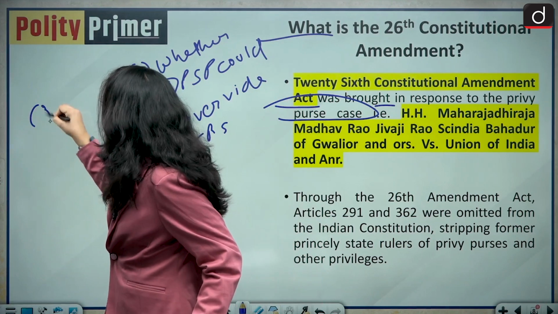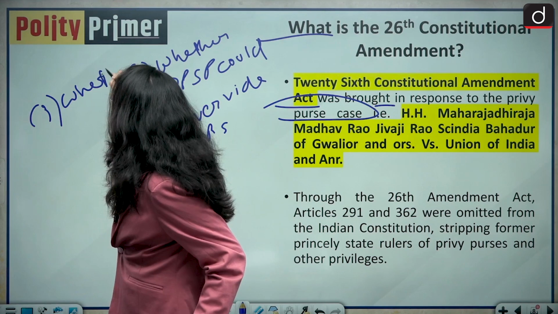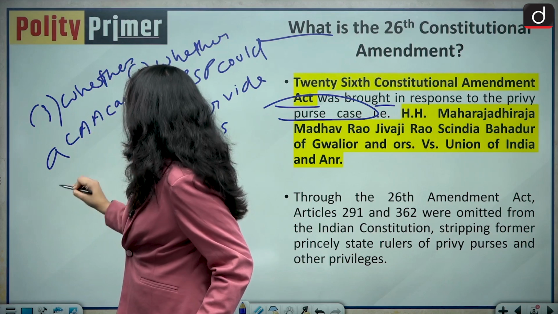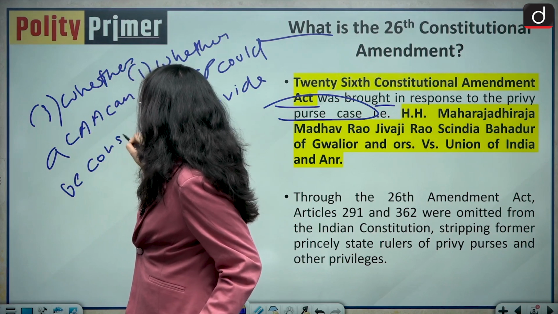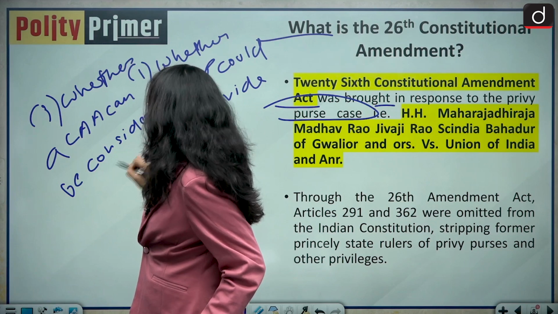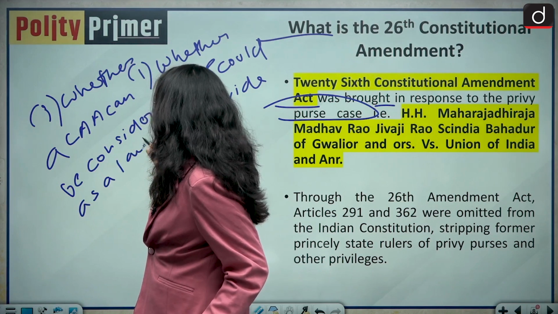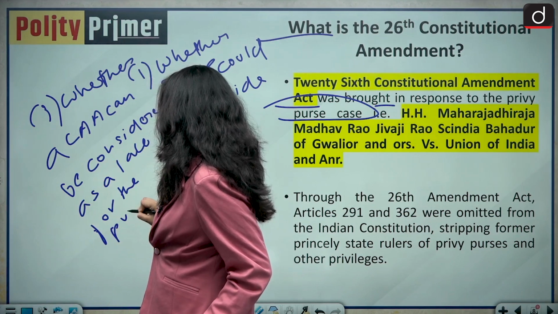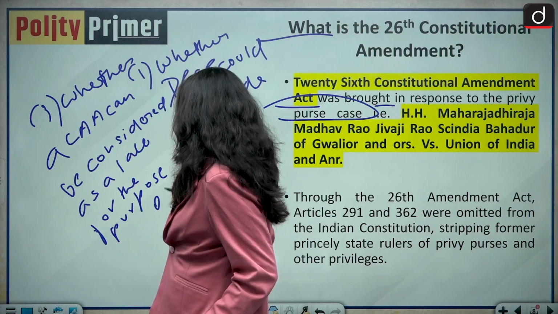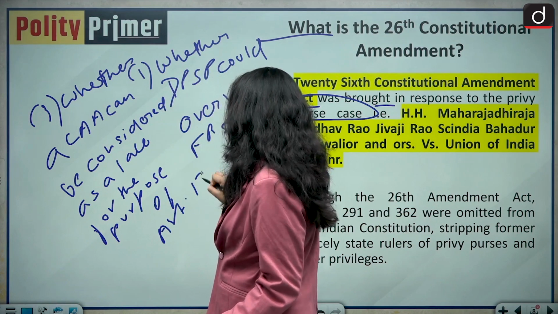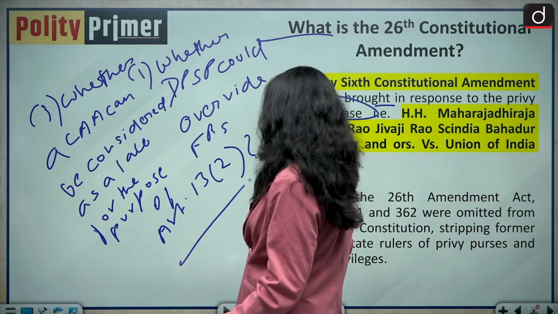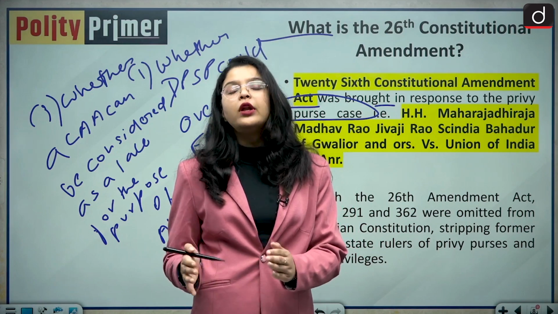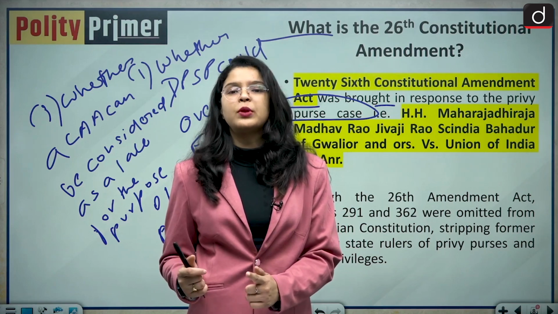and the second question was whether a Constitutional Amendment Act can be considered as a law for the purposes of Article 13 Clause 2. So basically these two legal questions were the focal point of tussle between the Government of India and the Honorable Supreme Court of India.